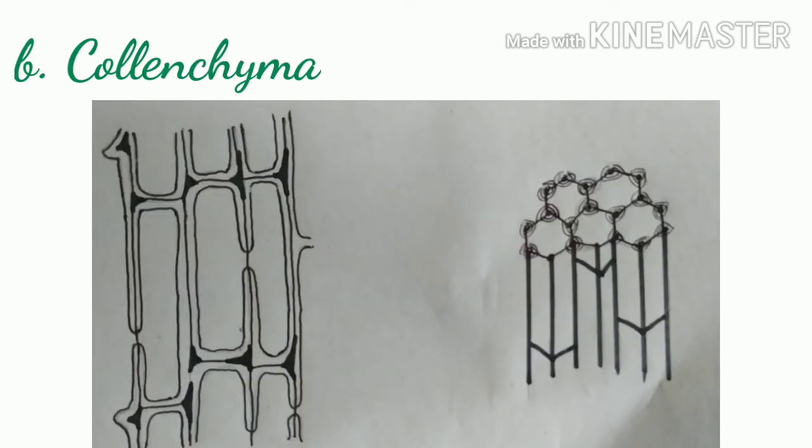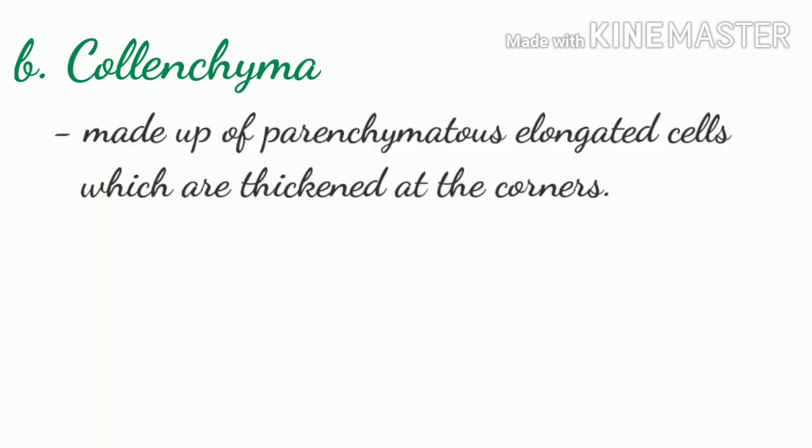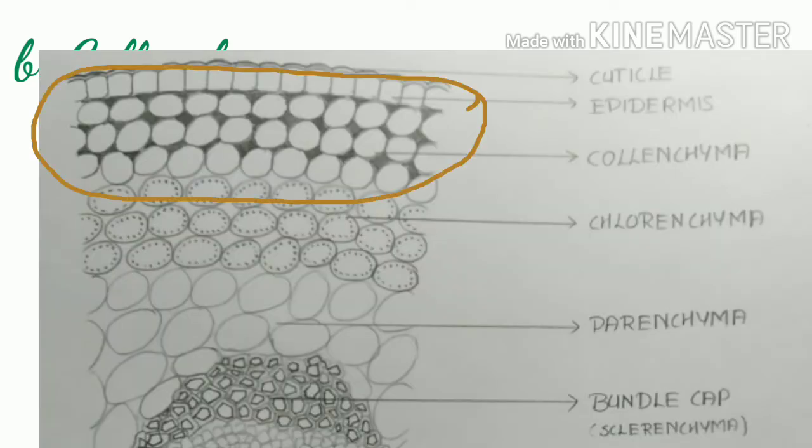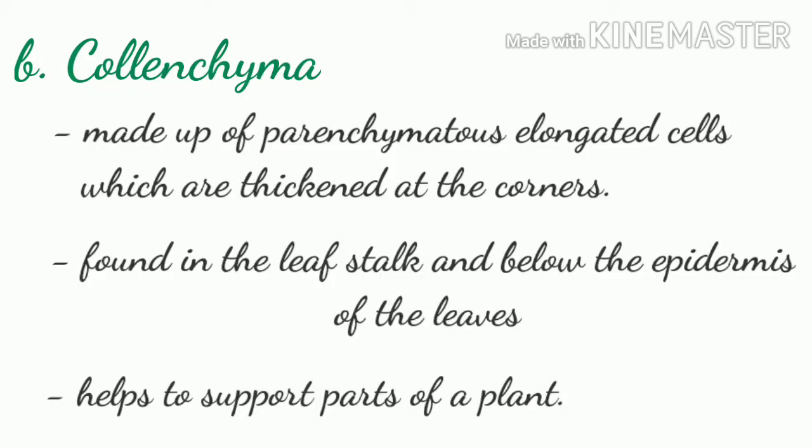The second type of supporting tissue is the collenchyma. It is made up of parenchymatous cells which are elongated and are thick at the corners. It is found in the leaf stalks and below the epidermis of leaves. This tissue helps to support the parts of a plant.